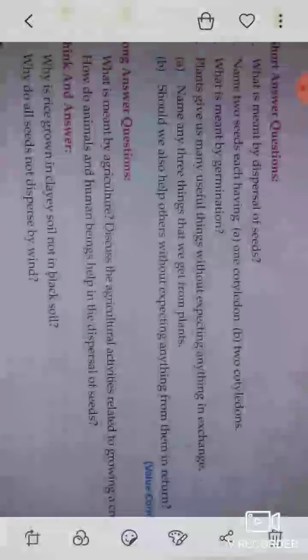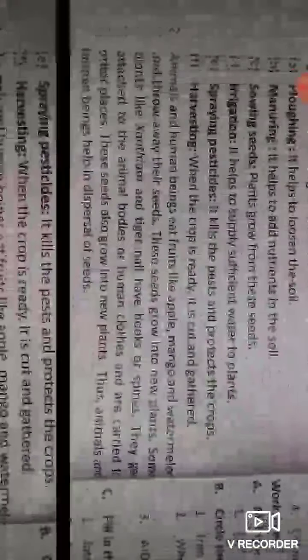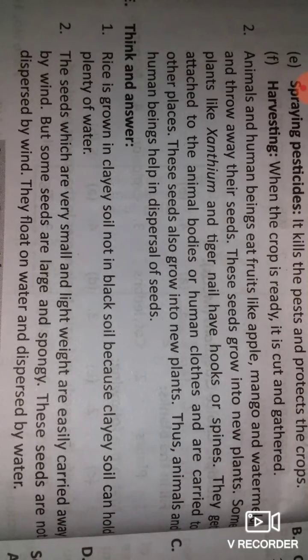Now the second question, the last question of think and answer. Why are all seeds not dispersed by wind? So the answer is, seeds which are very small and light in weight are easily carried away by wind.